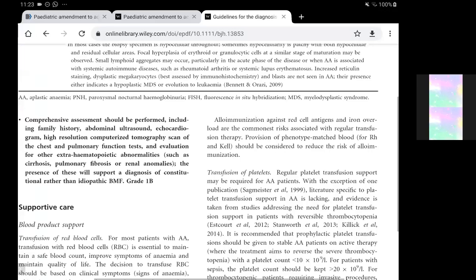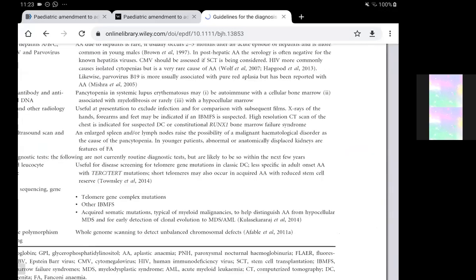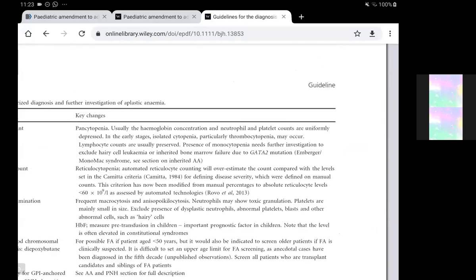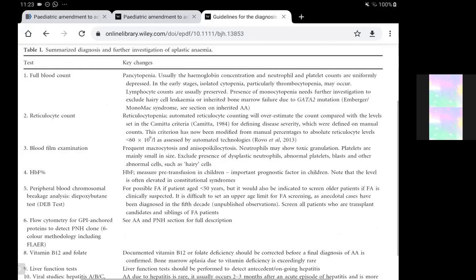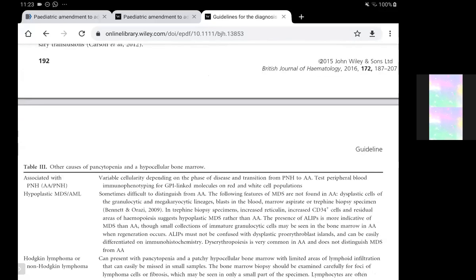So I think we have gone through much of the investigations. Before we go into the management part, which we'll cover tomorrow, we'll probably go a bit into the pathogenesis of aplastic anemia as well, if we have some time left, about 10 minutes or so. We could cover that in this time, since the pathogenesis is also relevant.